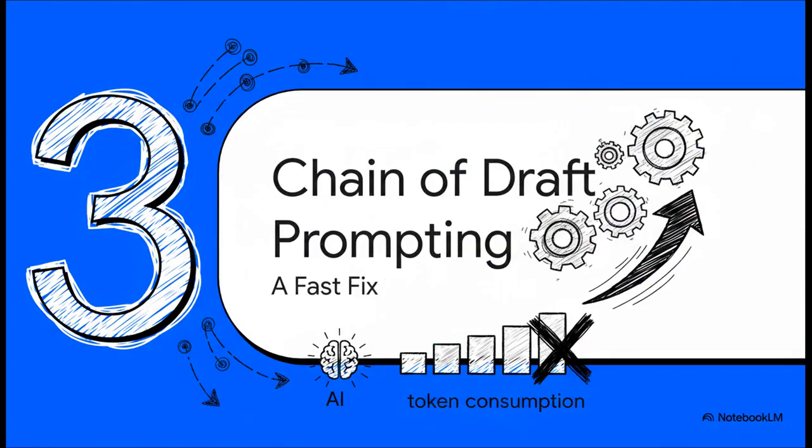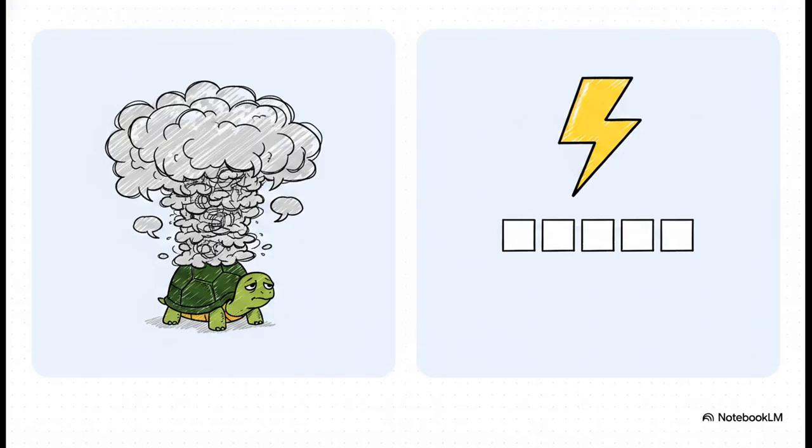Section 3. Chain of draft prompting. A fast fix. Okay, let's get into the fast fixes. One of the most popular ways to get really smart answers from AI is called chain of thought prompting. That's where you ask the AI to explain its reasoning step by step. But the problem is, that method is incredibly verbose and it burns through tokens like crazy. The new, highly efficient alternative is called chain of draft prompting. This is a minimalist approach.